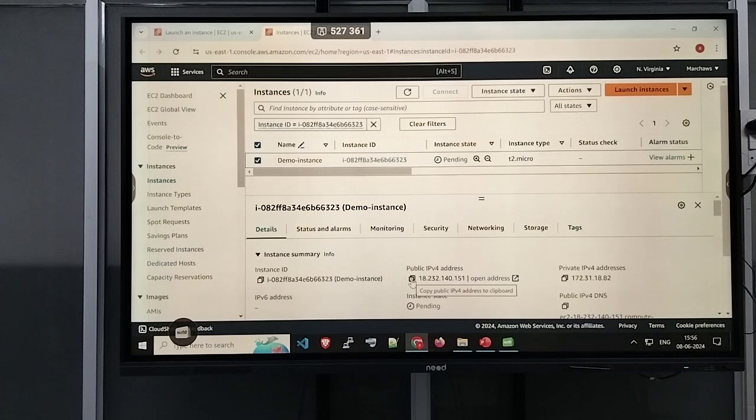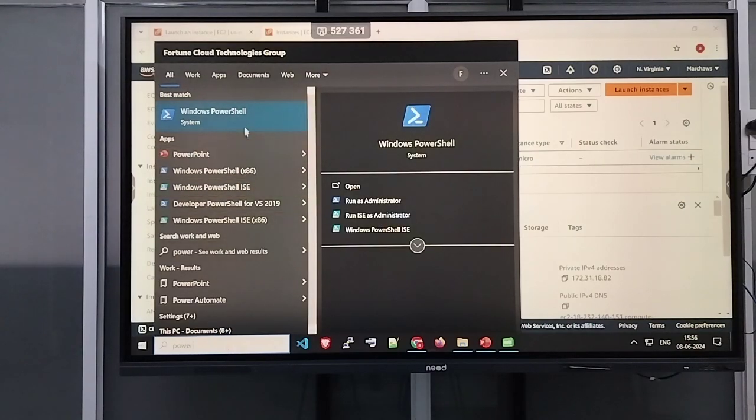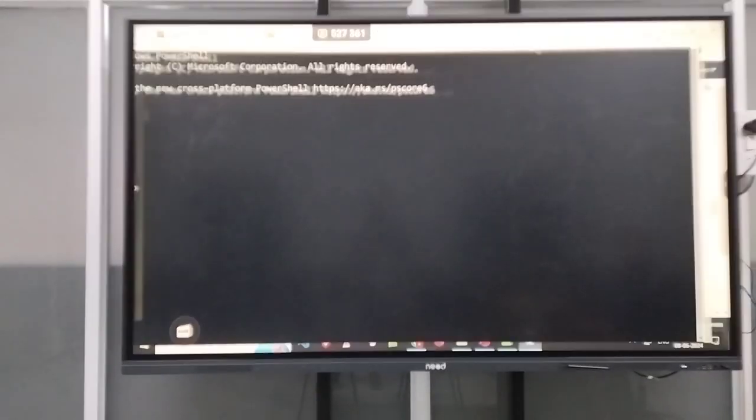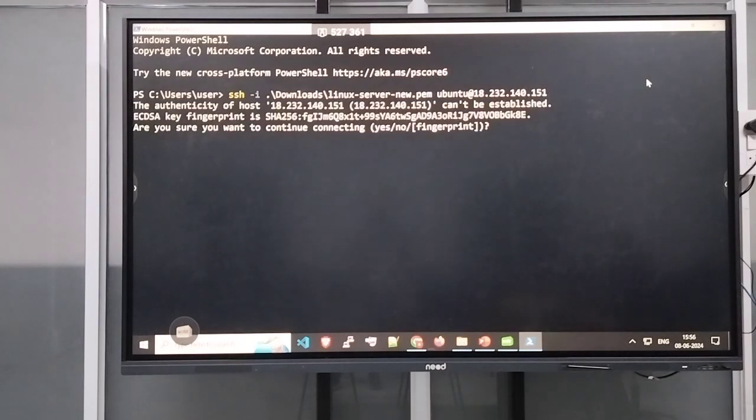We just copy the public IP of the EC2 instance and connect to it. With the help of the .pem key, I am connecting to my EC2 instance. Here we have to mention our key. After that, we have to type yes.